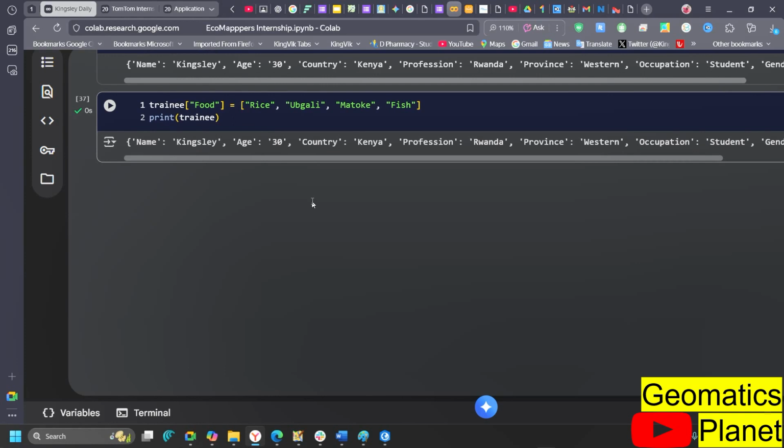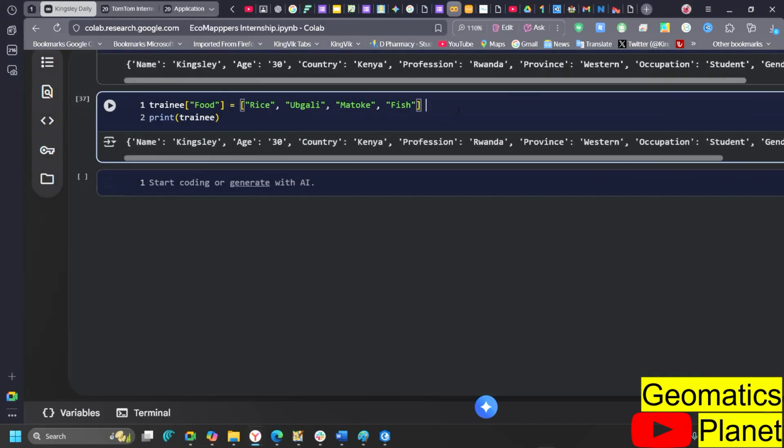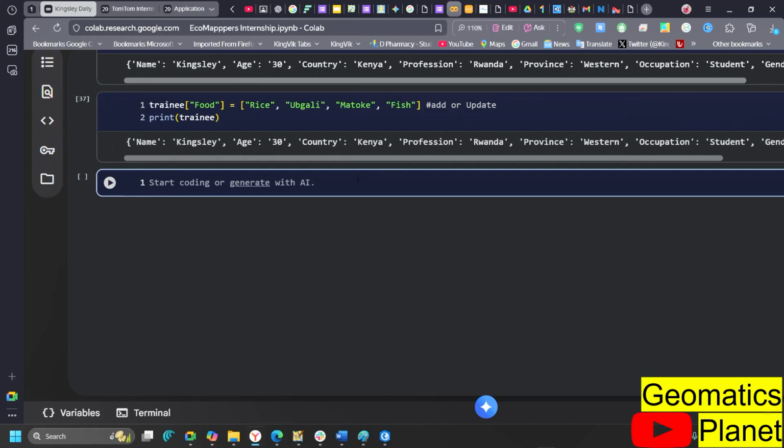The same thing we talked about then. You use pop. If I want to remove something, I can just call that particular thing I want to remove. For example, I want to remove food in the dictionary. So in terms of remove, this one, like I said, this is to add or update. Yeah, so this one, if I want to remove, I can use pop.